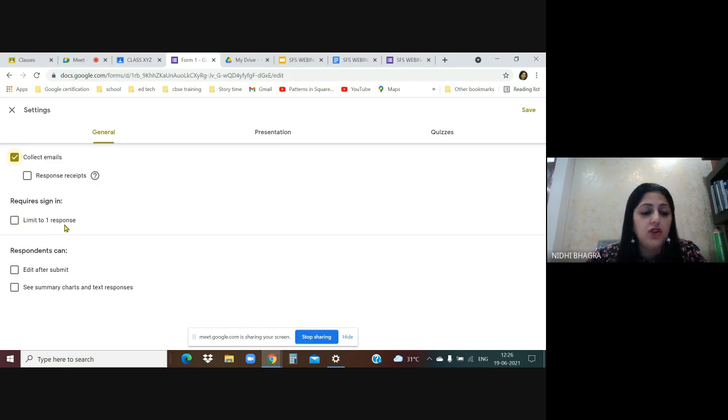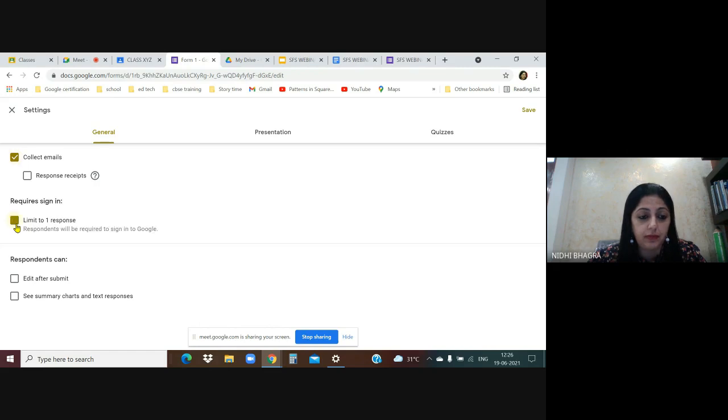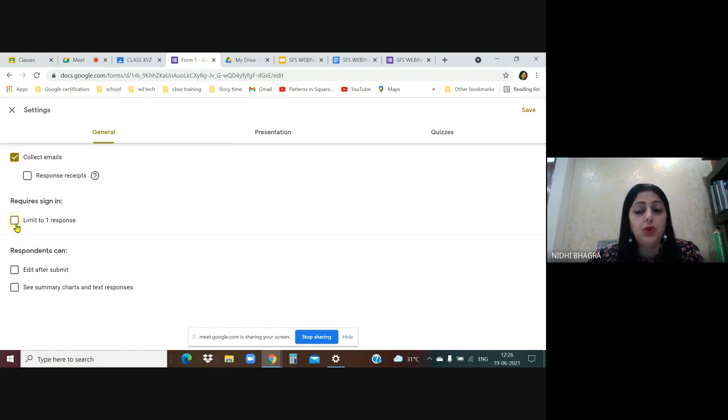Require sign-in, limit to one response. If you select this option, then they will be allowed to fill this form only once. And if you don't select it, they can give multiple responses in the Google form. So that you have to decide. If it's an exam, we can't allow them to give multiple responses, but if you are giving a practice test, you can leave it unchecked, because in that case, they can practice the test again and again.